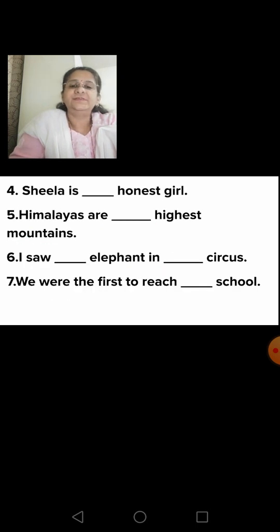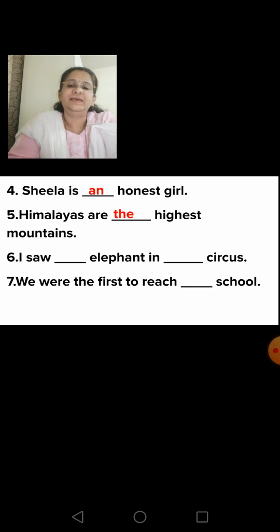Fourth sentence, Sheila is dash honest girl. Yes. Sheila is an honest girl. Fifth sentence, Himalayas are dash highest mountains. Yes. Himalayas are the highest mountains.